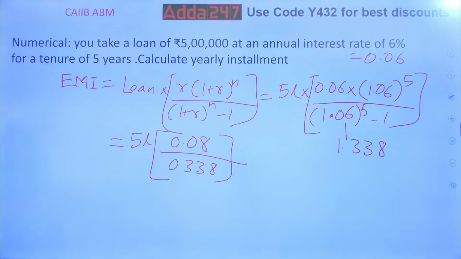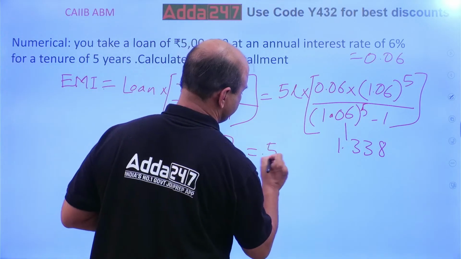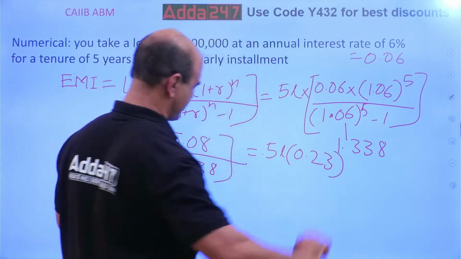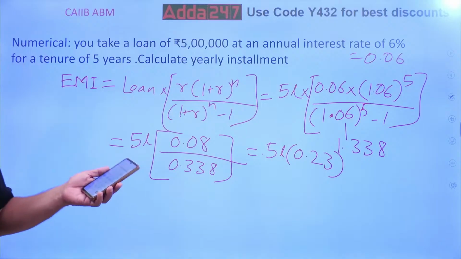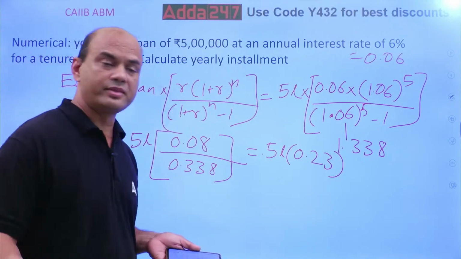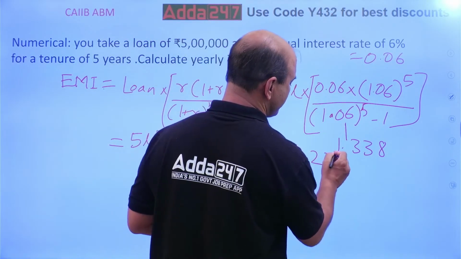That is equal to 0.23. So this answer is 5 lakhs into 0.23 and something more. So let's keep 0.23, or you can take 0.24 also, since it is 0.27 something, make the 3 a 4.